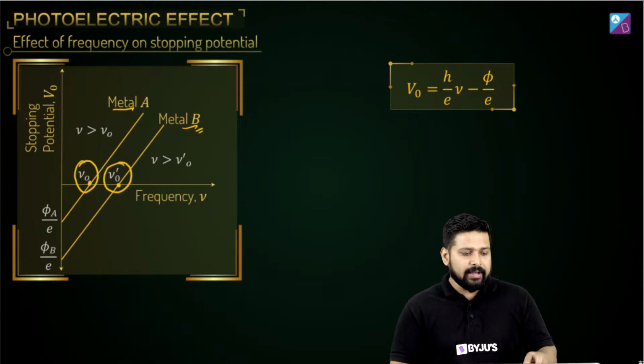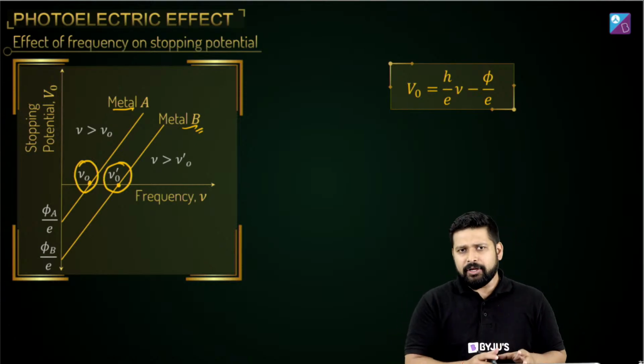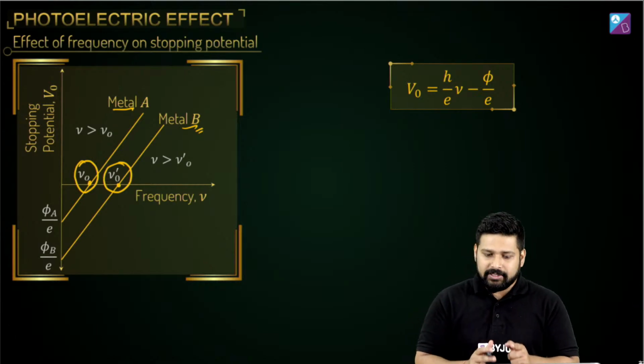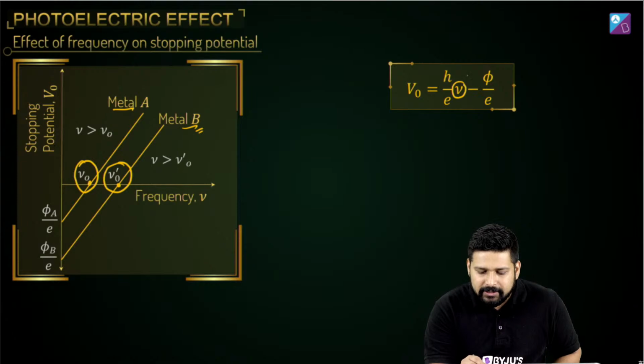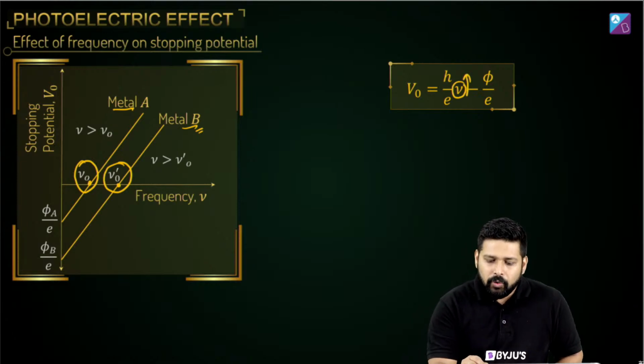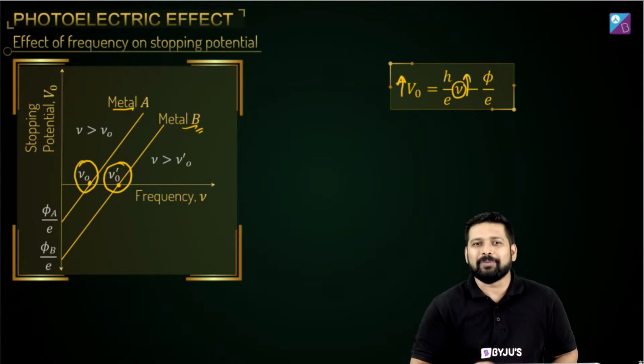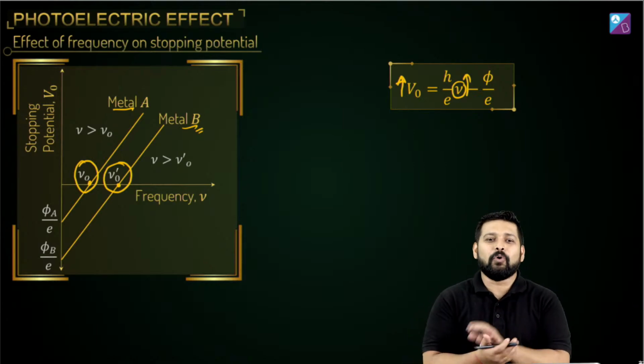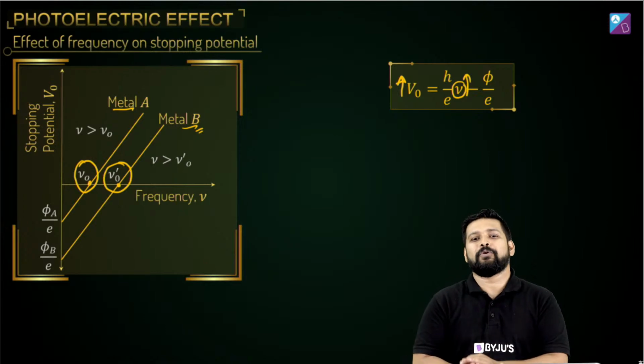So if you have an identical radiation which is greater than the threshold frequency, more is this, more will be the stopping potential. Got it?